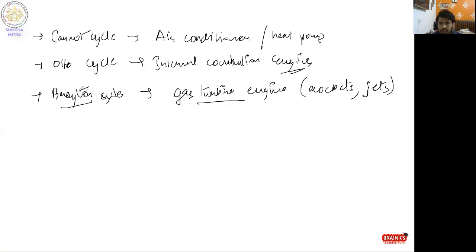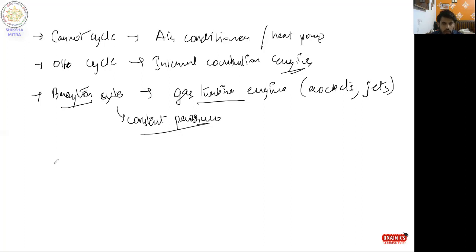Cycle means some processes. Brayton works in a constant pressure process, where the work done is conducted at constant pressure, but the Otto cycle is not like that. Otto cycle works on the isentropic, reversible adiabatic process. And the Carnot cycle you have studied is the maximum efficient cycle. So this is the range, explained for MCQ purposes.